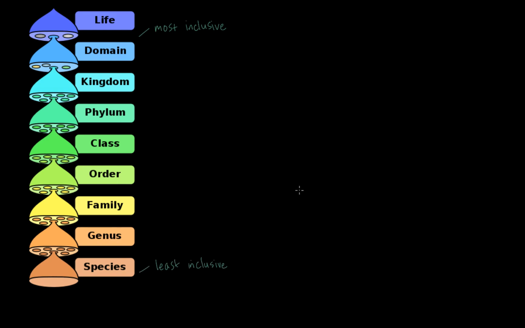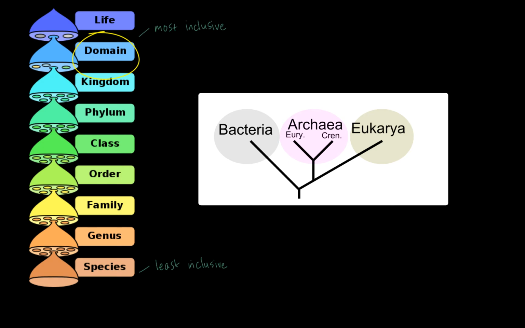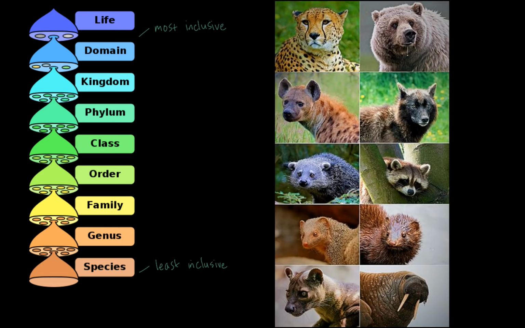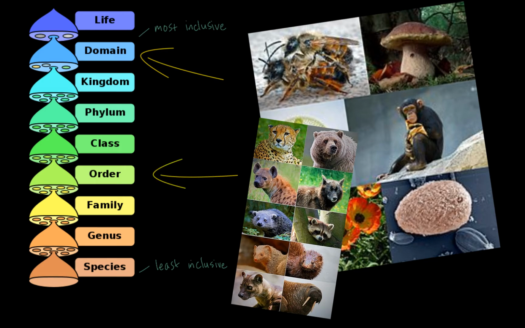So again, if I was to just go and pick a bunch of random living things off the planet, most of them would fit in, or more of them would fit into a domain than a species. So our three domains are going to be bacteria, archaea, and eukarya. An example of an order would be carnivores. So imagine if I get a bunch of living things on the planet, more of them are likely to be eukaryotic organisms than they are likely to be carnivores.